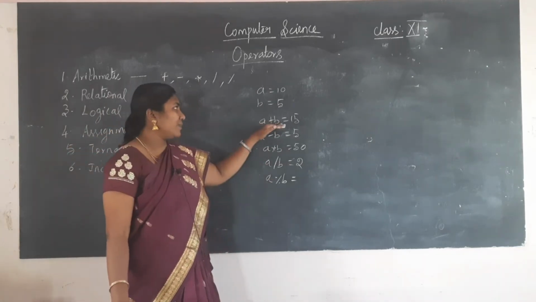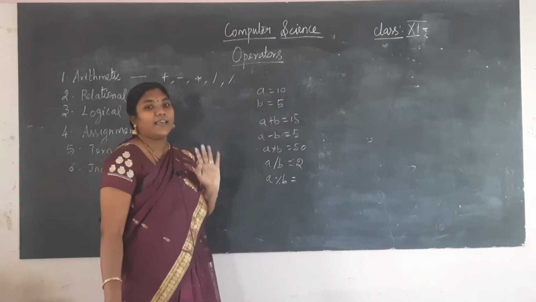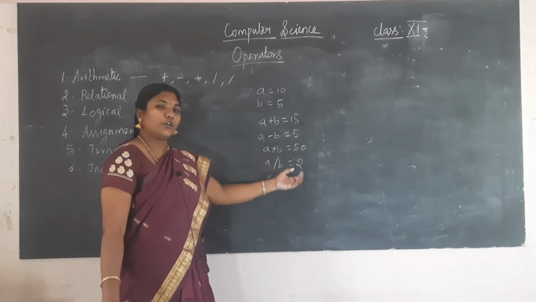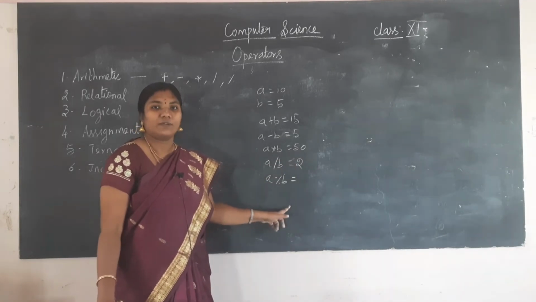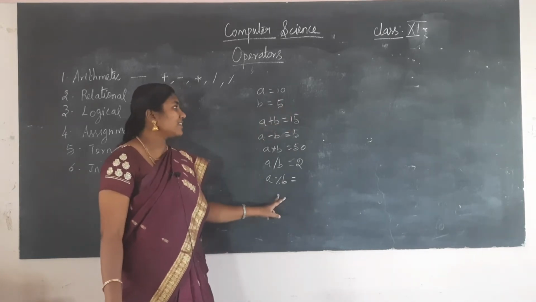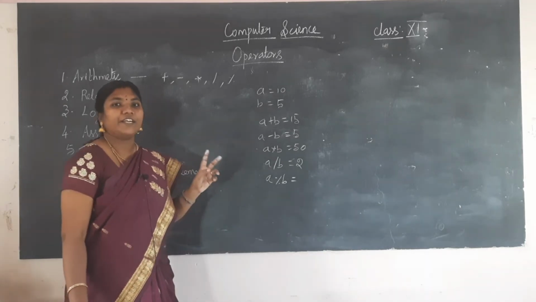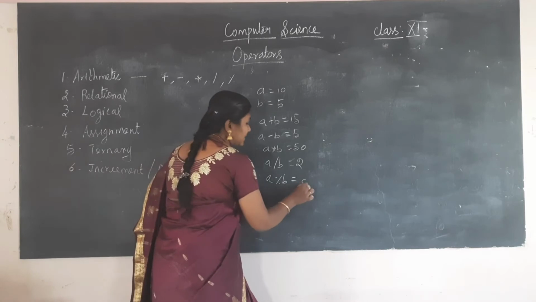So if a is equal to 10 and b is equal to 5, a plus b is 15, a minus b is 5, a star b is 50, and a slash b is 2. If I give a percentage b, that is the modulo symbol, what will be the value? It gives the remainder. When 10 is divided by 5, 5 twos are 10 and there is no remainder. So the remainder will be 0.